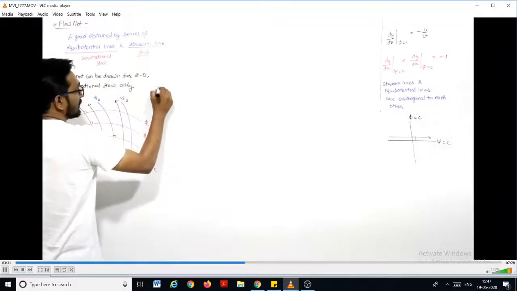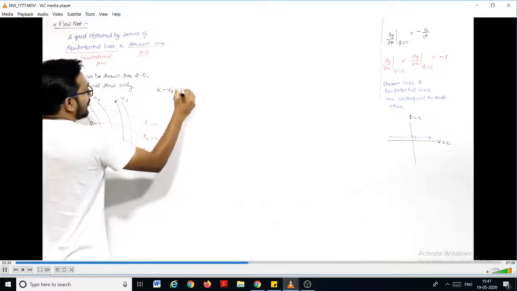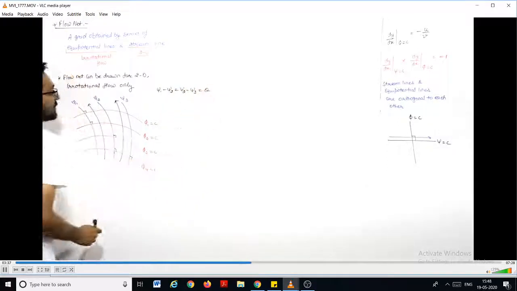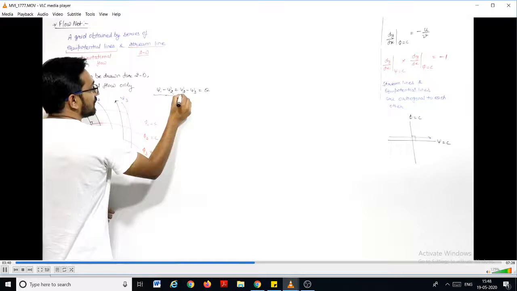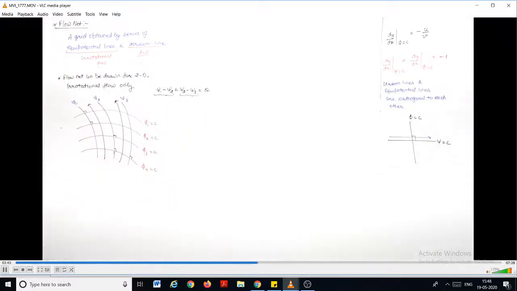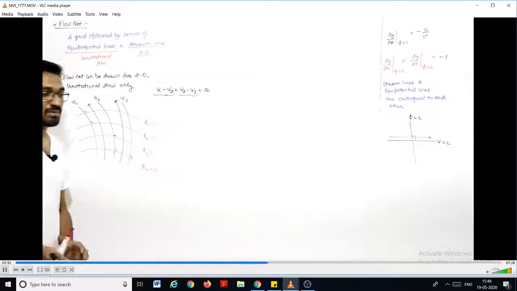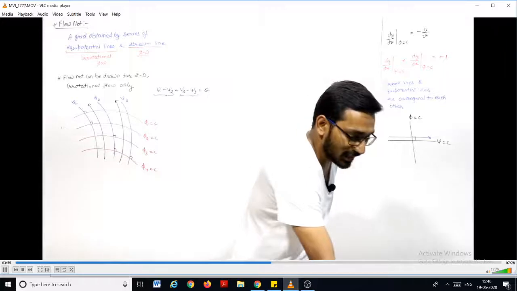So you say that psi 1 minus psi 2 will be equal to psi 2 minus psi 3. That will be equal to the discharge. Discharge is the same, so the difference between the stream functions of two successive streamlines is constant. That means this gap is constant. This gap between two streamlines will be constant because the discharge is constant. Right? You can say that.